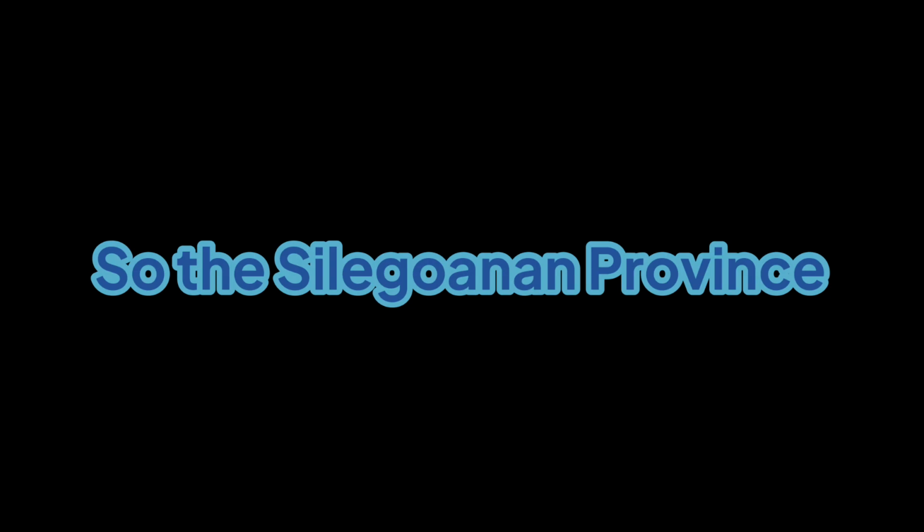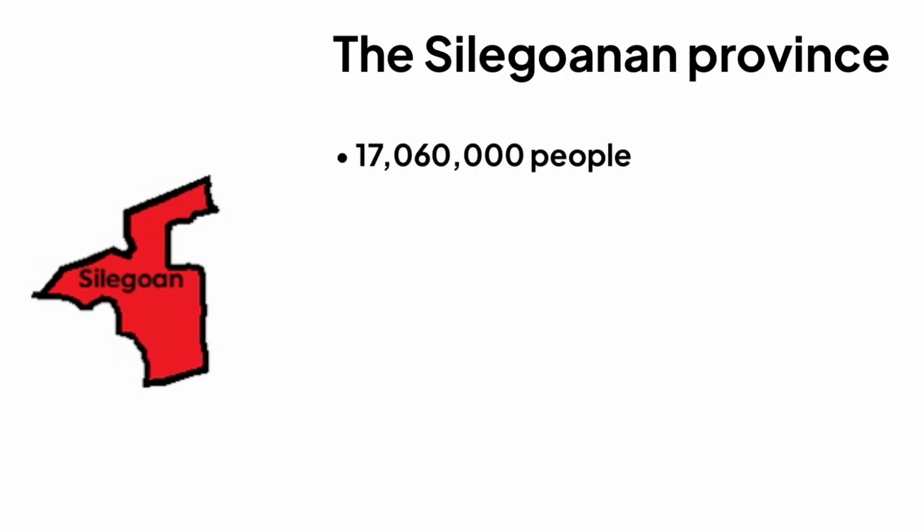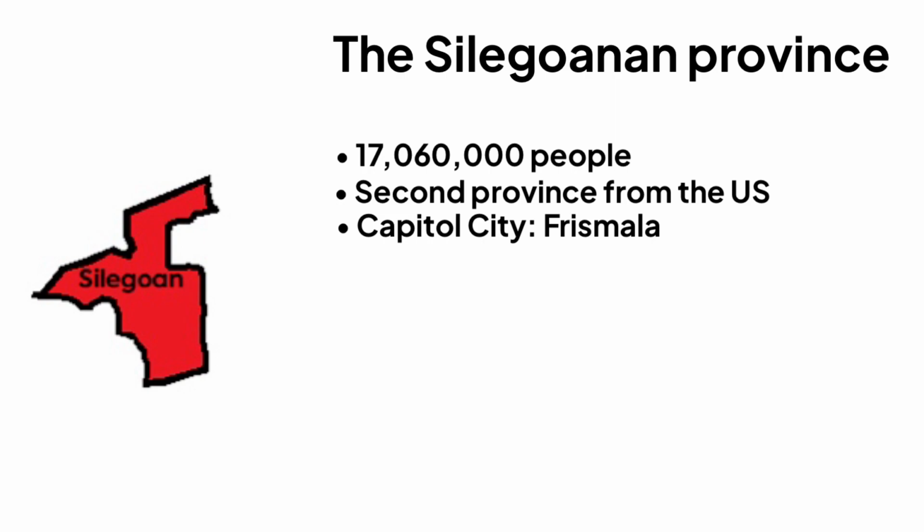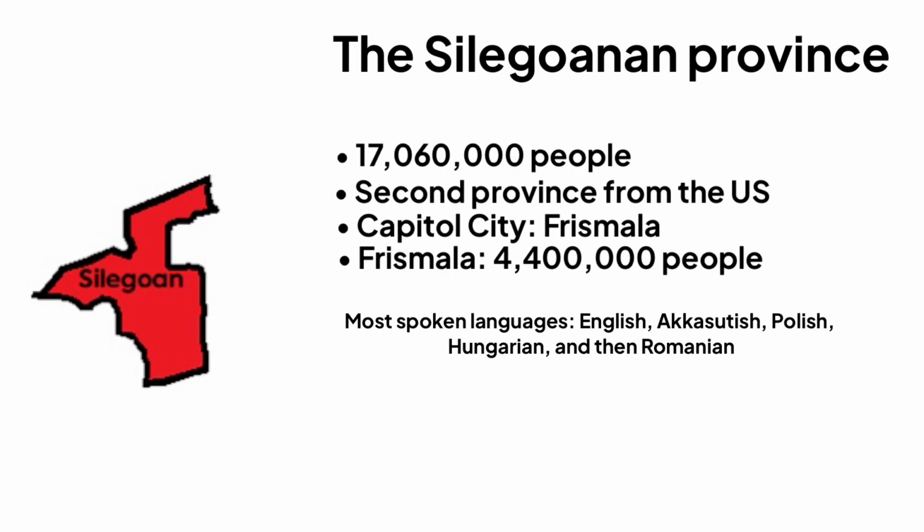So anyway, the next province we are going to talk about is this Siligonan province. And here's 5 to talk about the Siligonan province. The Siligonan province has a total population of 17,060,000 people. It is the second province from the United States border in Duislia, and the capital city of it is Frisimala. It's also the biggest city in this province, with about 4,400,000 people. The most spoken language there is English, then Akasutish, Polish, Hungarian, and Romanian.